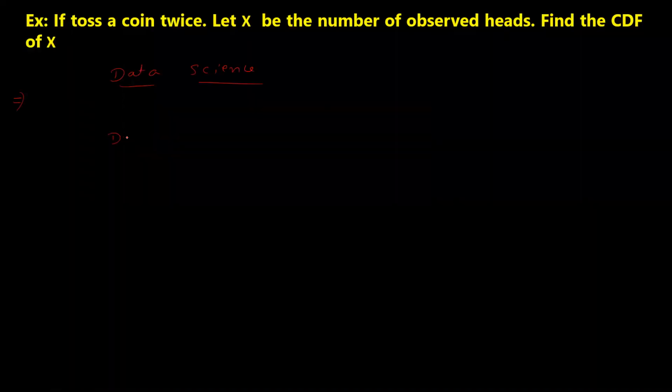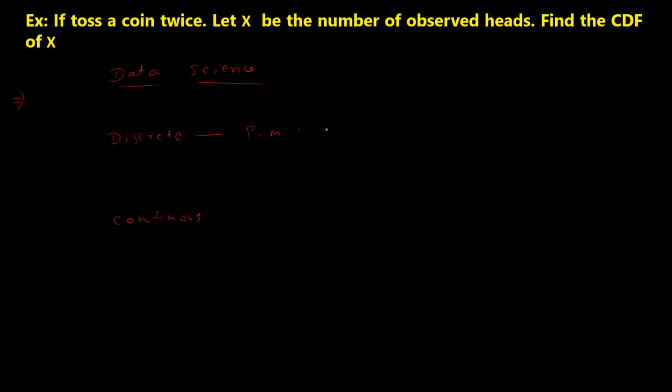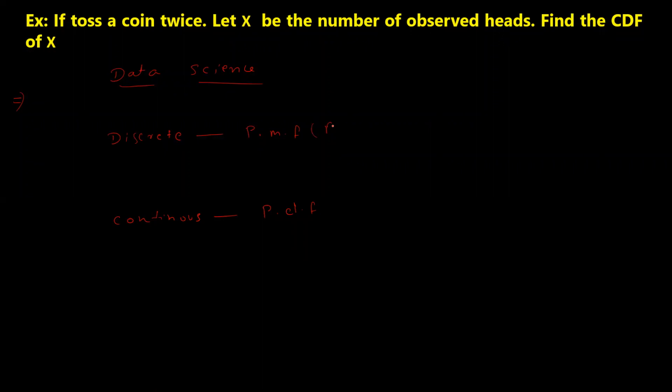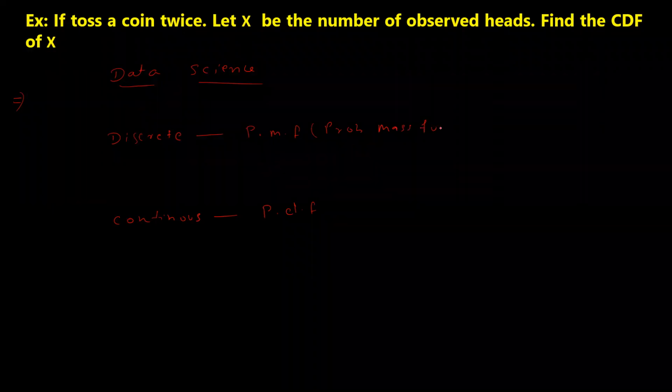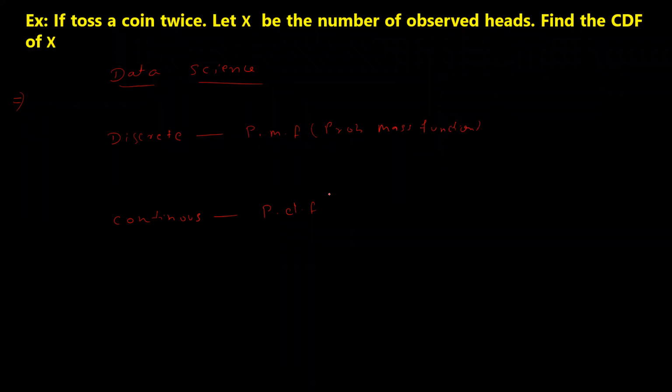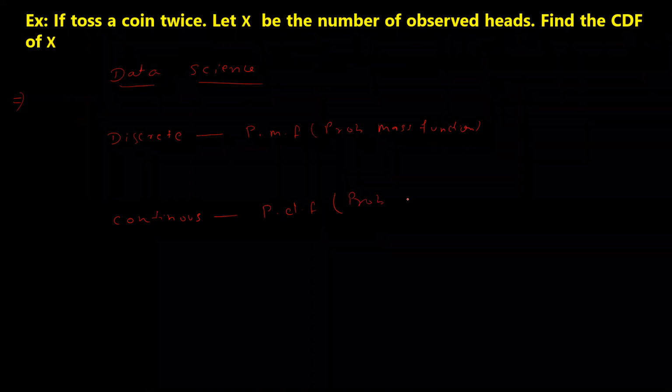So you have a discrete category and you have a continuous category. In the discrete category, we call this the probability mass function. And in the continuous category, the same type, we call it the probability density function. These are the two different names.